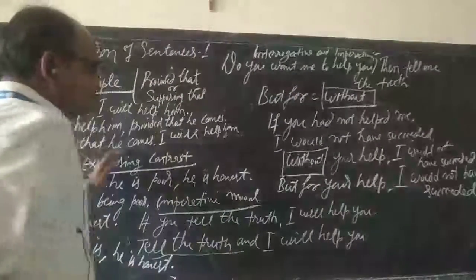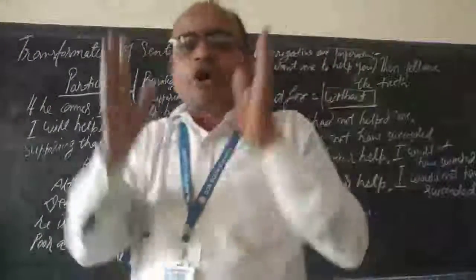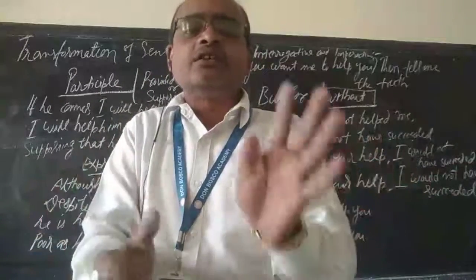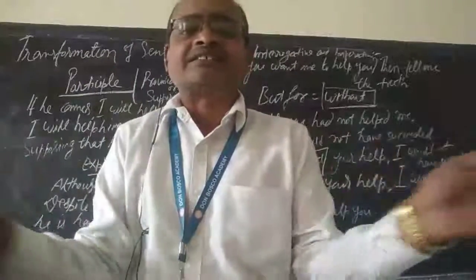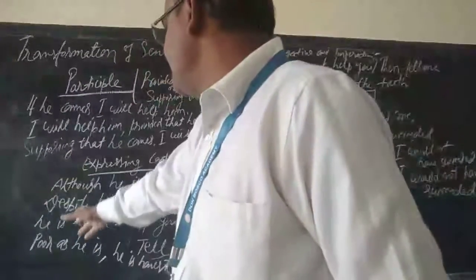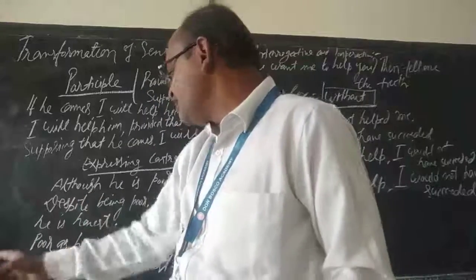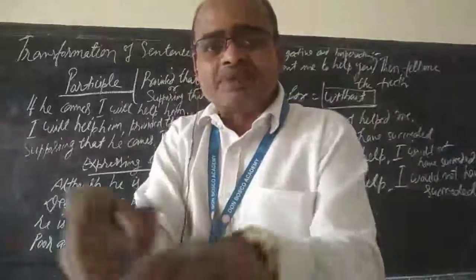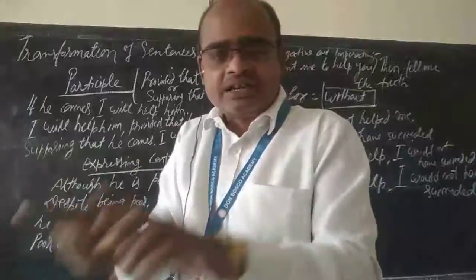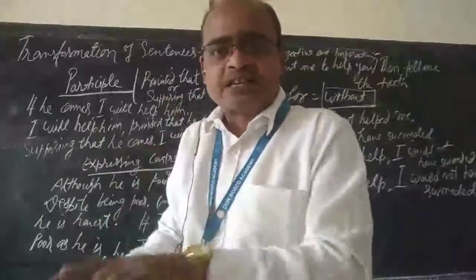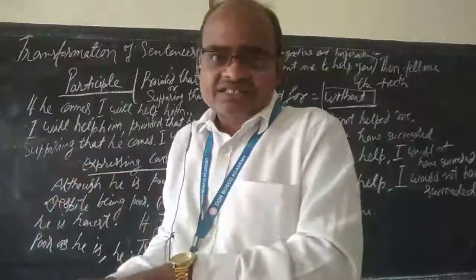Now sometimes, when you express contrast, with clauses having completely opposite ideas, then generally we use although, despite, or adjective plus as plus subject, like poor as he is, ill as he is.